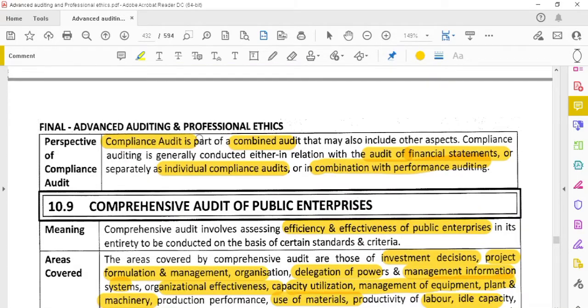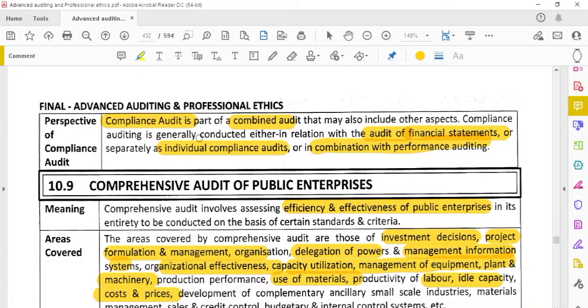Okay, next, perspective of the compliance audit. Compliance audit is the combined audit where we are auditing the financial statements, or as an individual compliance audit, or in combination with the performance audit. We can conduct compliance audit on its own, but we can also combine it with the performance audit. With a performance audit, they can conduct the compliance audit in combination.